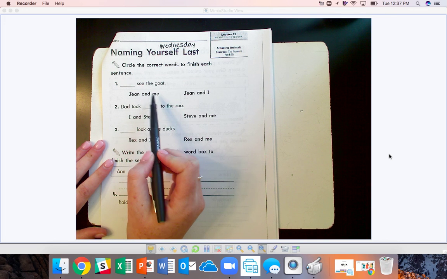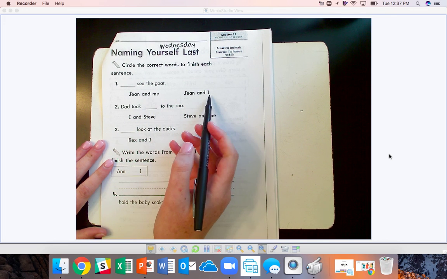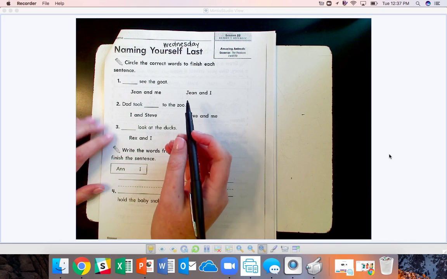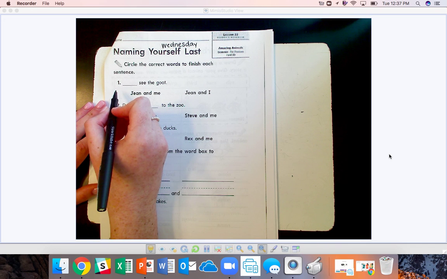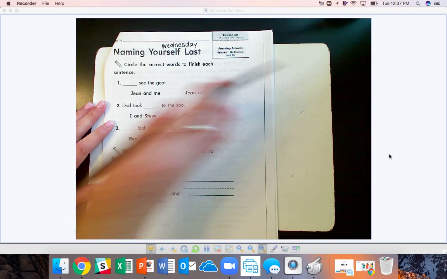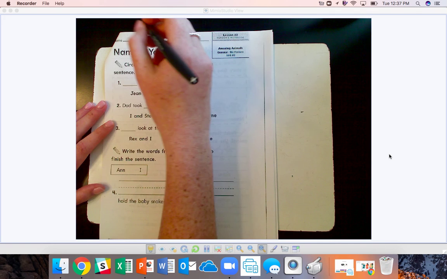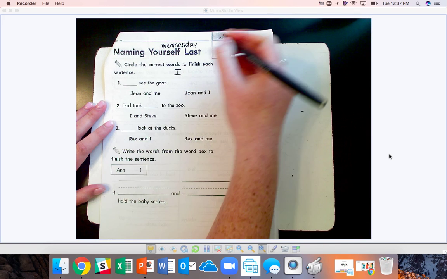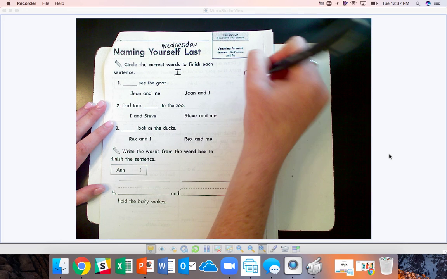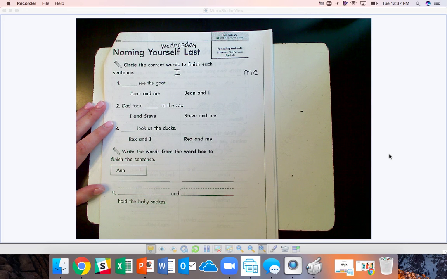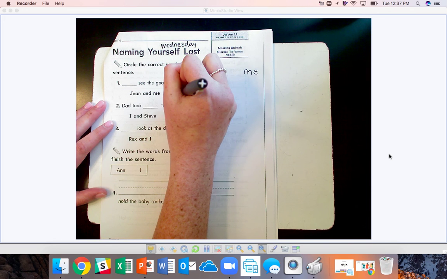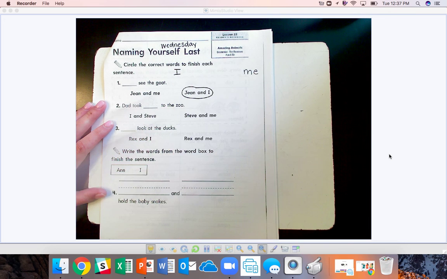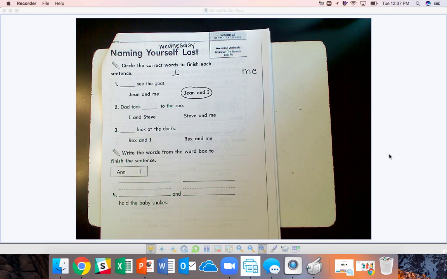Blank see the goat. Jean and me see the goat, or Jean and I. Now remember, you want to use I at the beginning of a sentence and me at the end, or the predicate. I goes at the beginning of a sentence, me goes in the second part, or the end. So the choice that you're going to make is Jean and I see the goat.